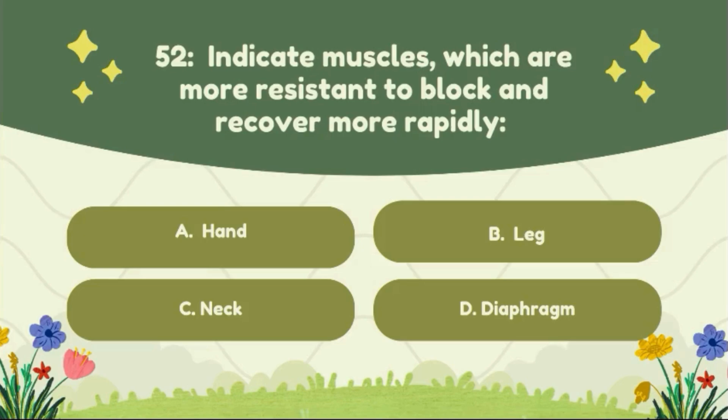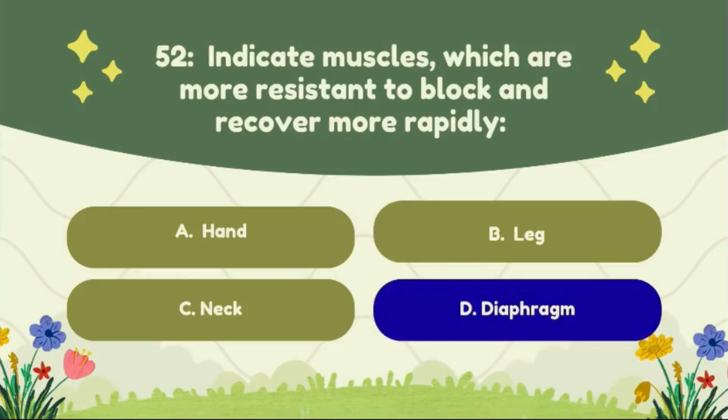Question number 52. Indicate the muscles which are more resistant to block and recover more rapidly. Option A, hand. Option B, leg. Option C, neck. Option D, diaphragm. The correct answer to this question is option D, diaphragm.